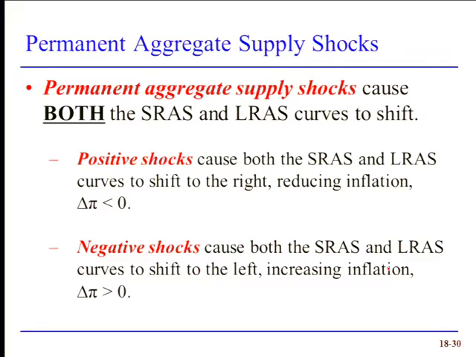Now, permanent shocks do not appear to happen very often. So in the post-World War II period for the United States, I am only aware of 3 for sure and 1 maybe. So the 3 for sure was the 1950s, when much of the new technology that was developed in World War II became commercialized. Second was in the mid-1970s, when we saw sharply higher oil prices.